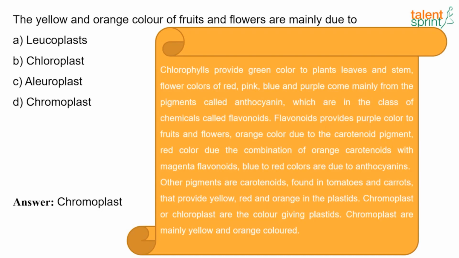Flavonoids provide purple color to the fruits and flowers, orange color is due to the carotenoid pigment, and red color is due to the combination of orange carotenoids with the magenta flavonoids, and blue to red colors are due to anthocyanins. The other pigments are carotenoids found in tomatoes and carrots that provide yellow, red and orange in the plastids. So chromoplast or chloroplast are the color-giving plastids. Chromoplasts are mainly yellow and orange colored.